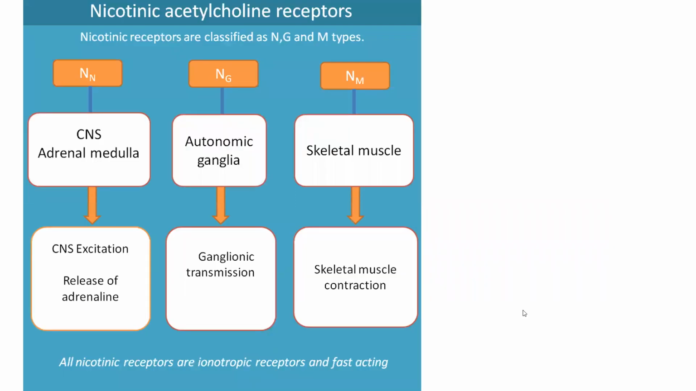So coming to nicotinic receptors, I told these are divided into NM and NN type. This NG is also a subcategory of NN type. This NM acts on skeletal muscle, causing contraction of skeletal muscle. This NN is present in CNS, adrenal medulla and ganglia. It is just used for transmission of the impulses. So here we finished acetylcholine, which is a neurotransmitter of the parasympathetic nervous system, and then the parasympathetic nervous system receptors. Those are cholinergic receptors, which are of muscarinic and nicotinic types.